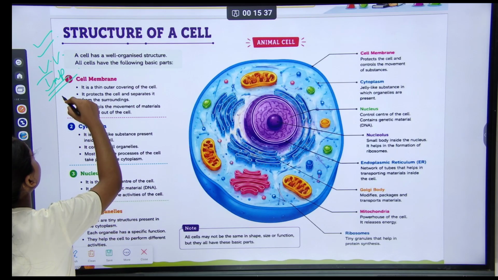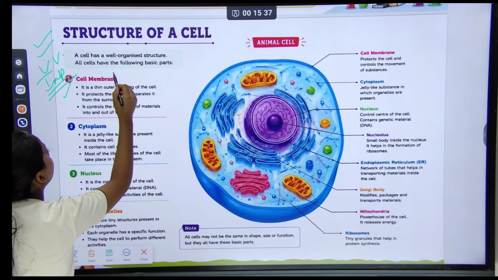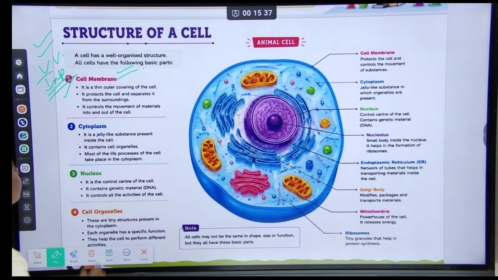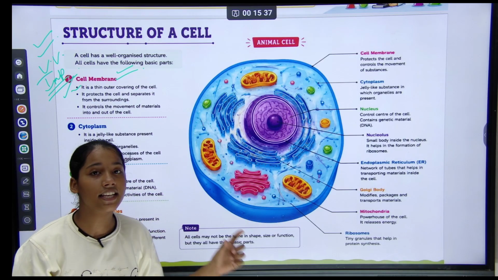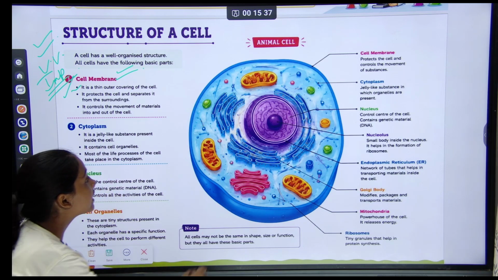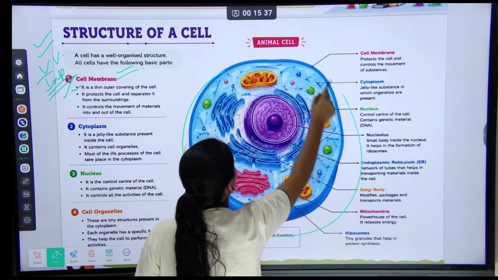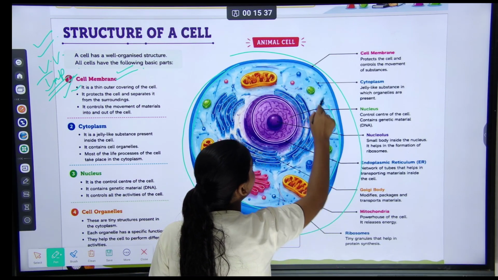So the first topic is the cell membrane. Firstly, it is a thin outer covering of the cell. Like this is a cell, and this is the covering.